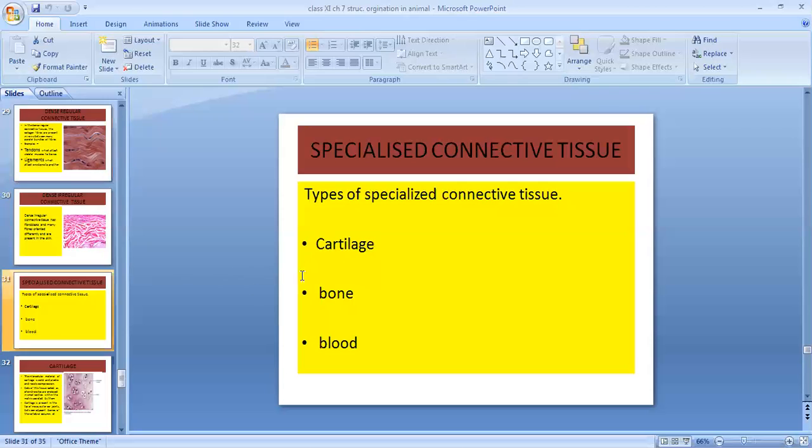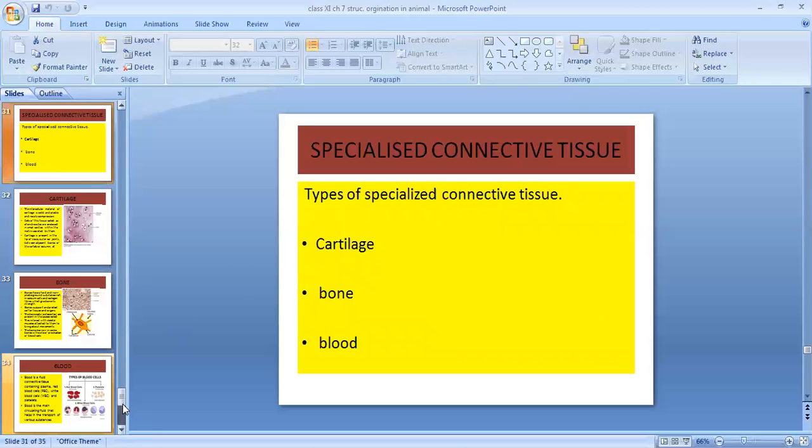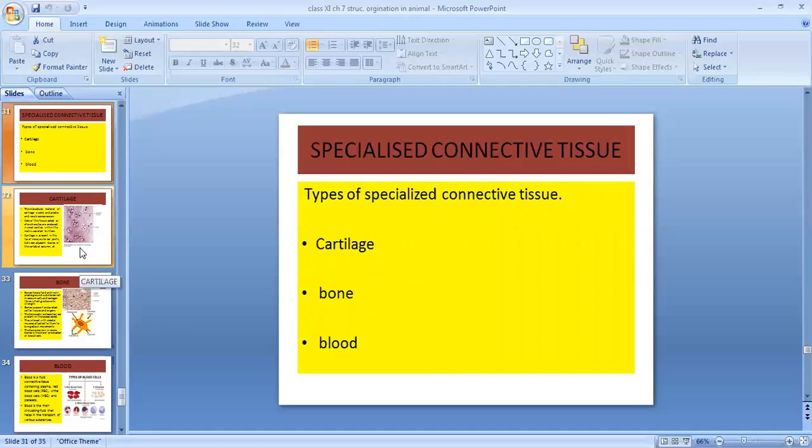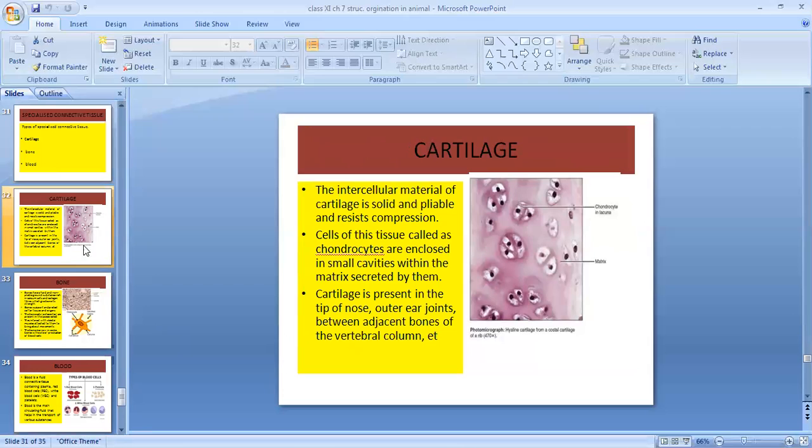Now, let us come to specialized connective tissue. Specialized connective tissue is of three types. One is cartilage, another is bone, and the third is blood. Now, let us take up one by one. Cartilage. What is cartilage? Children, if you just touch your nose tip or your ear pinna, that is made up of what? Cartilage.